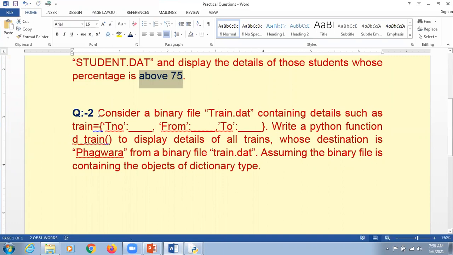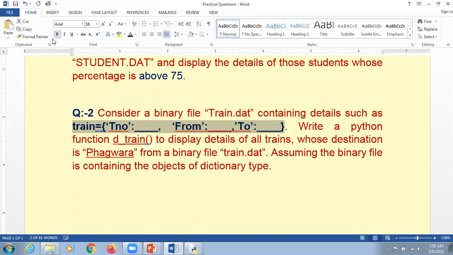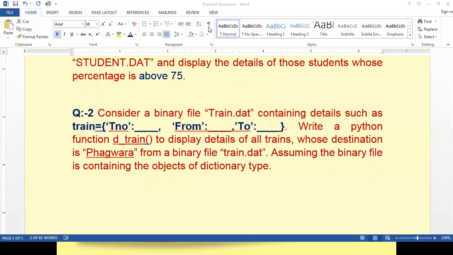It says, consider a binary file, that is train.dat, containing details such as train is equal to. First of all, tell me what we consider this thing, which is reflecting in blue color, whether it is a list, a tuple, or a dictionary. Kindly respond in the chat box. Kindly give me a response in the chat box.